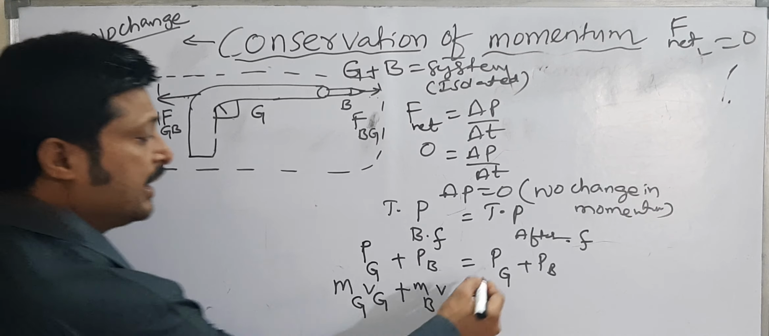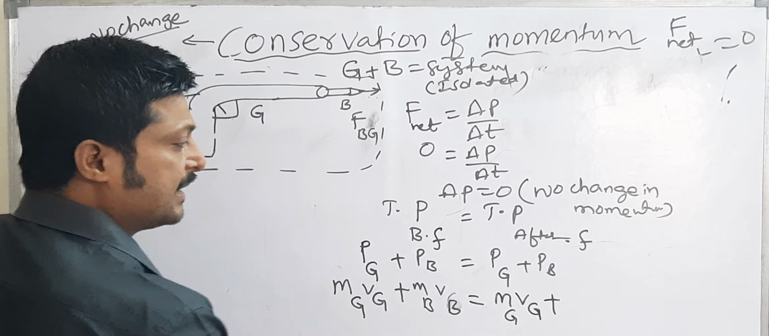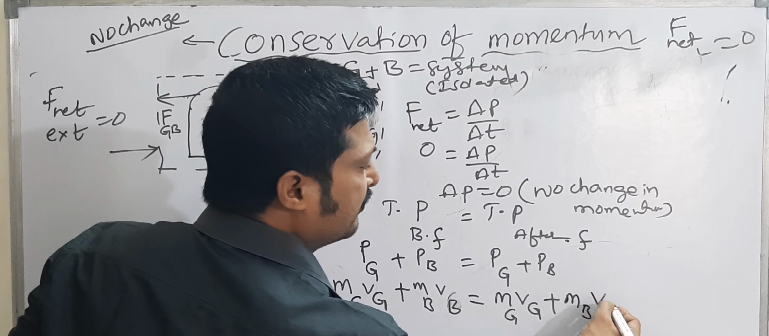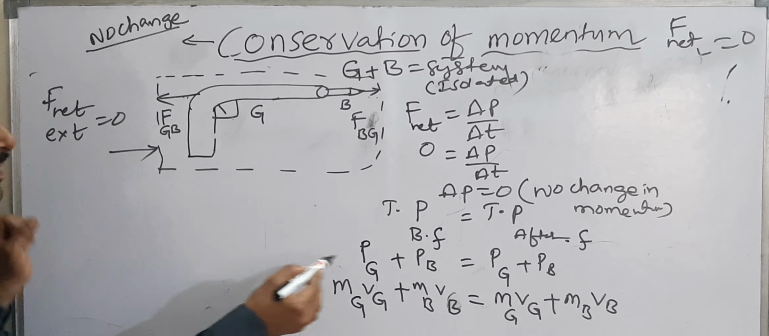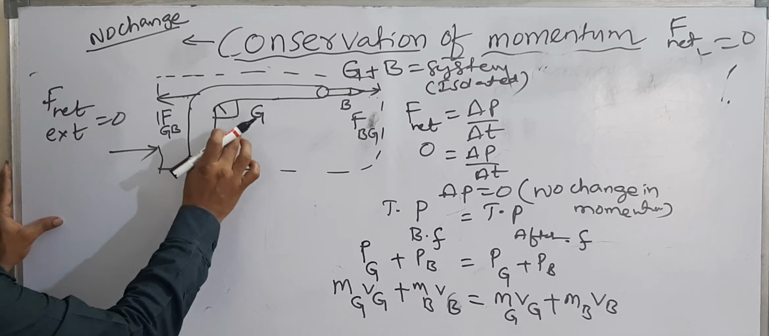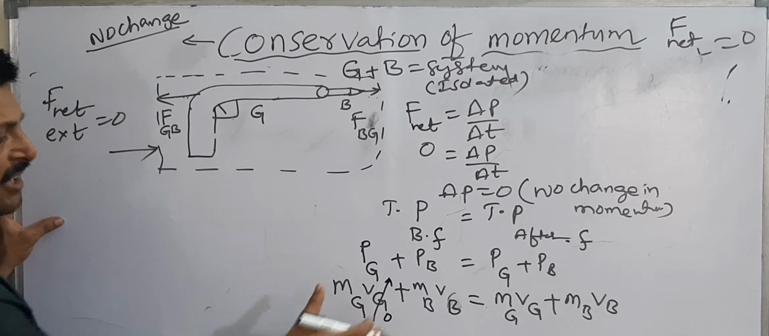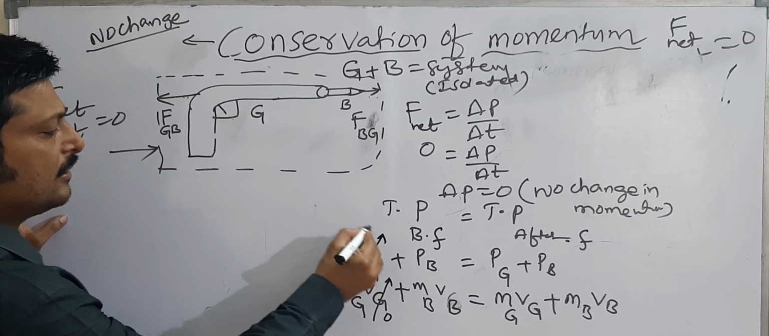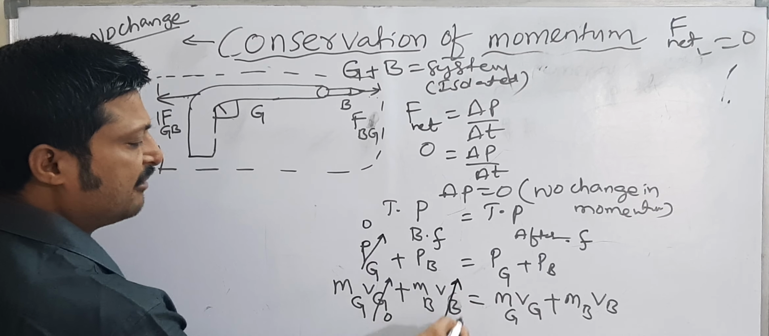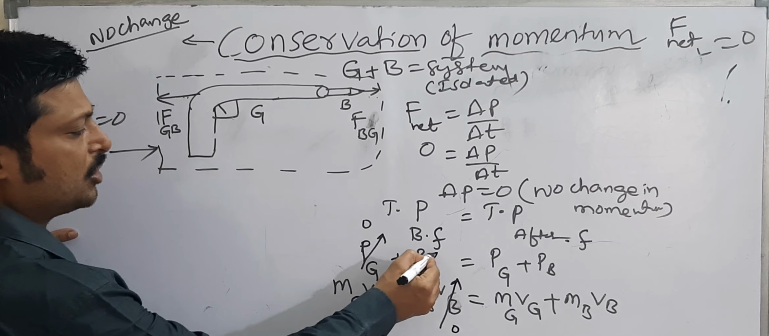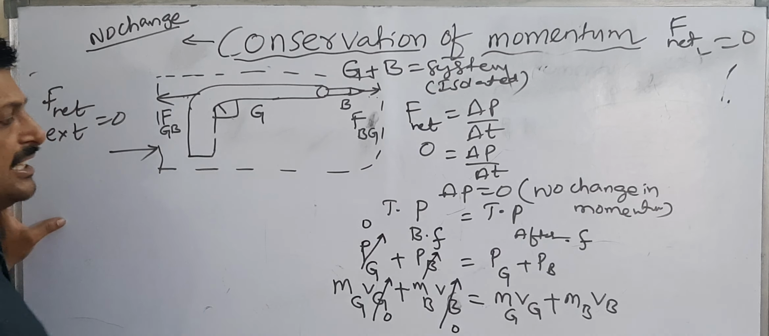Before firing, total momentum is equal to mass of gun times velocity of gun plus mass of bullet times velocity of bullet. We know very well that before firing, the velocity of gun is 0, so momentum of gun is equal to 0. Before firing, the velocity of bullet is also 0, so momentum of bullet is also 0. That means the left side is 0.